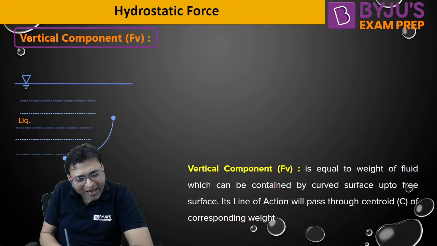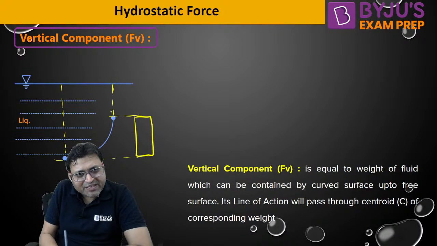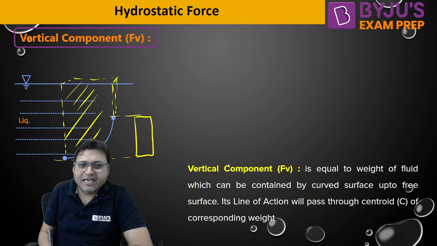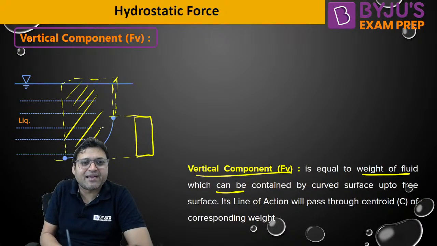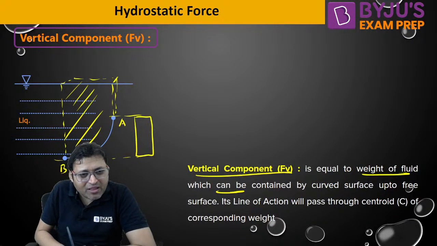So for FH, take the vertical projection. For FV, calculate the weight of the fluid which is contained by the curve up to the free surface. So what we need to do is extend all the edges.